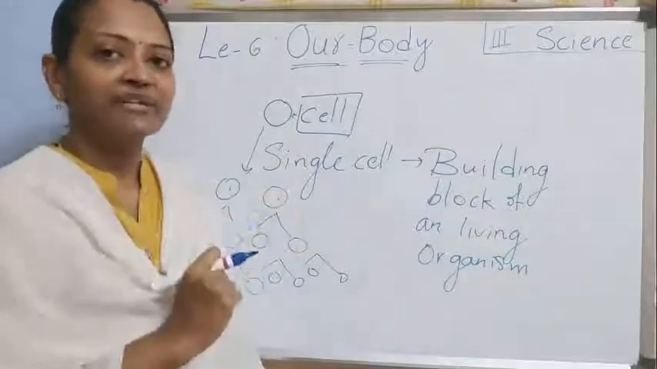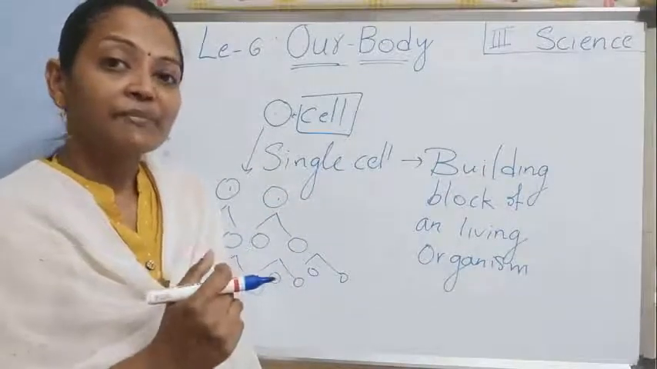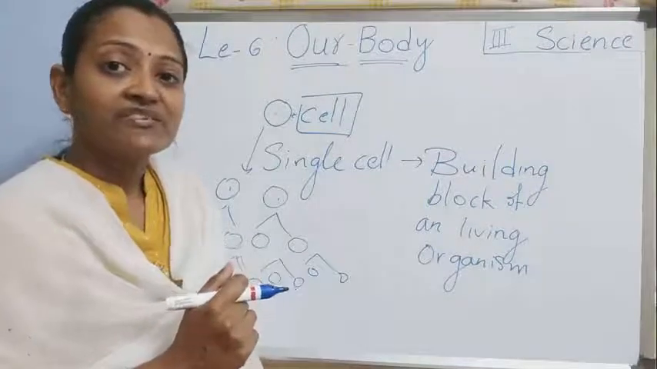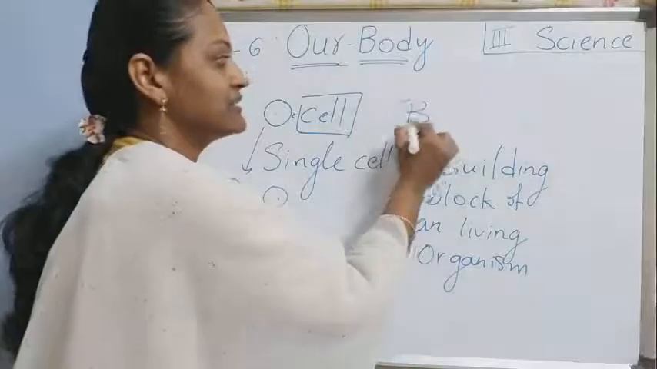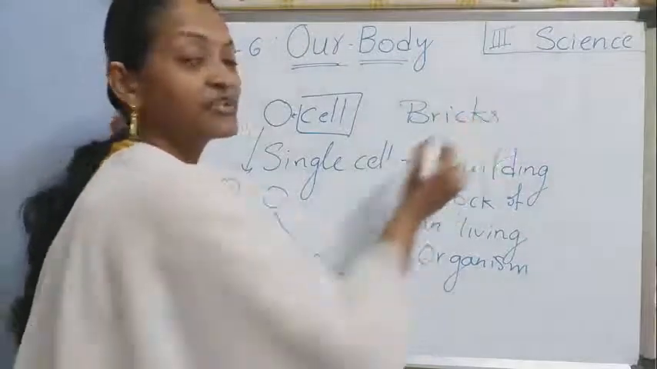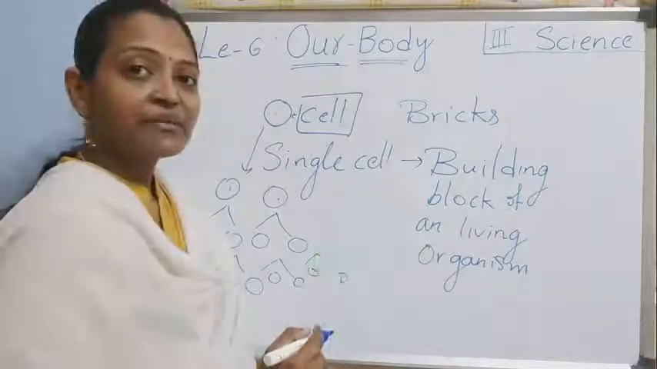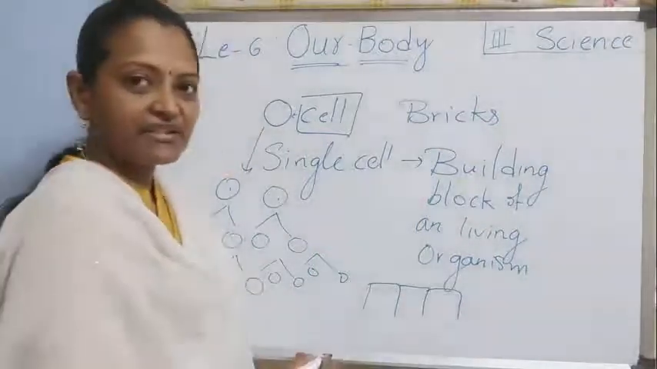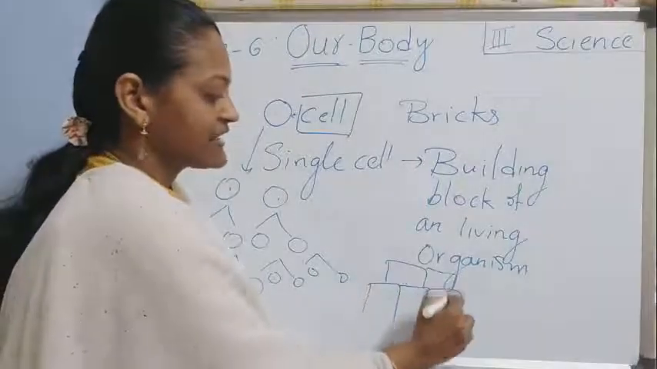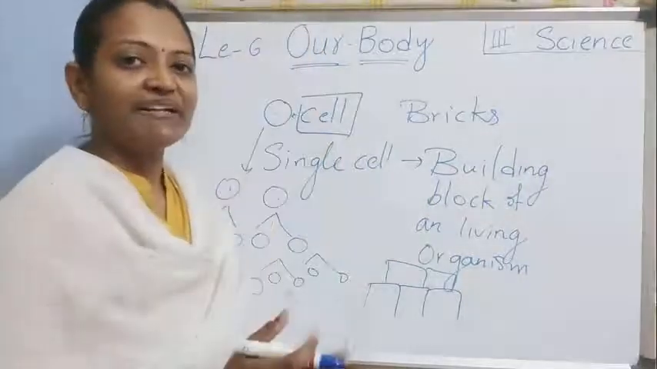Suppose, I will tell one example. Have you ever seen a building? Building is constructed with what? Tell me children. With small parts, bricks, right? Bricks are used for construction of a building. So how are they constructed? By joining bricks like this, isn't it? They join the bricks like this and construct first a wall, after that the full building, right children?